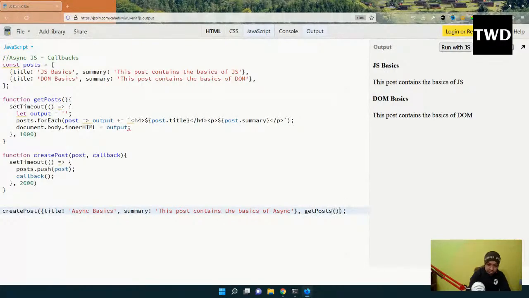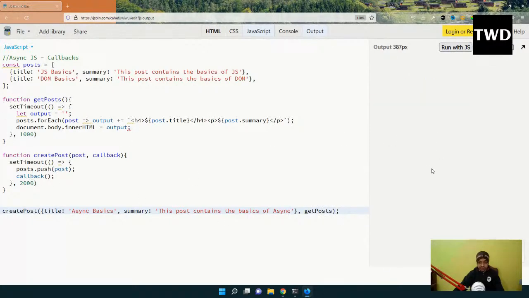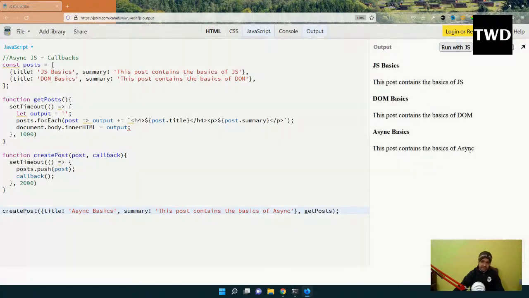See, I'm not doing it like this. Get post I will do like this, and it will come here. Then post.push will be done, and this will run after 2 seconds, sort of it is to wait. So then only this get posts will run. Now if I run it with JS, wait for 2 seconds, and it will show the async basic also. So this is all about callbacks.